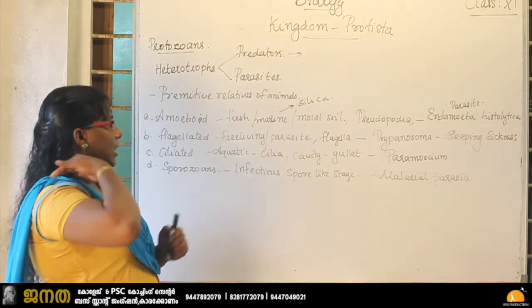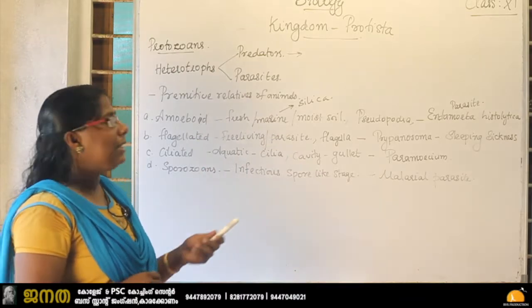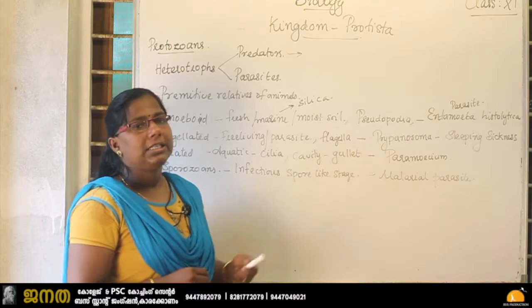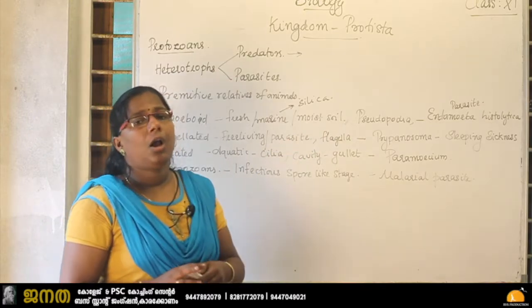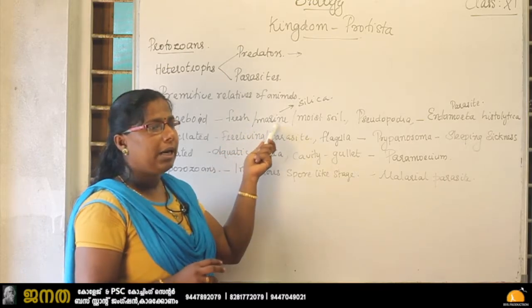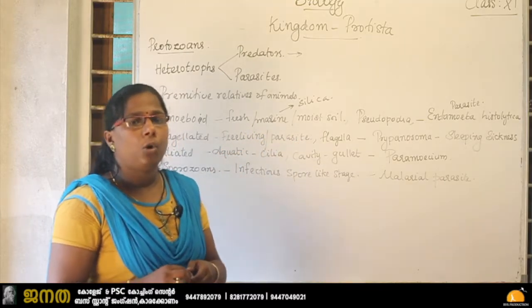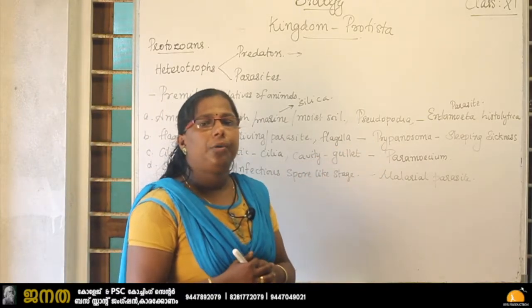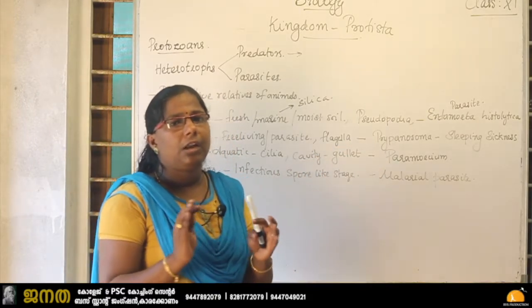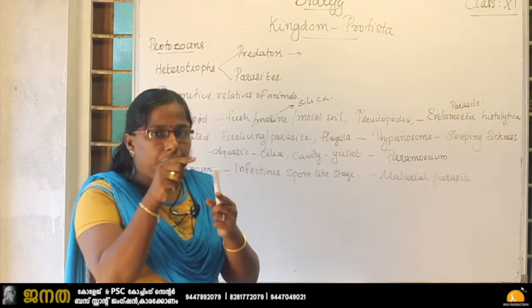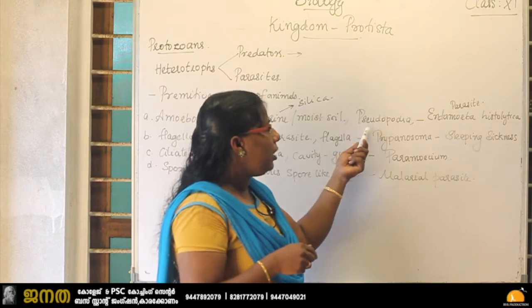Where can we see the amoeboid protozoan? They may be present in fresh water or marine water or in the soil which has moisture. So they may be freshwater forms or marine water forms or in moist soil. Then they have the locomotory organ called pseudopodia. It is not an organ, the cell has some extension, a protuberance, that is called the pseudopodia.